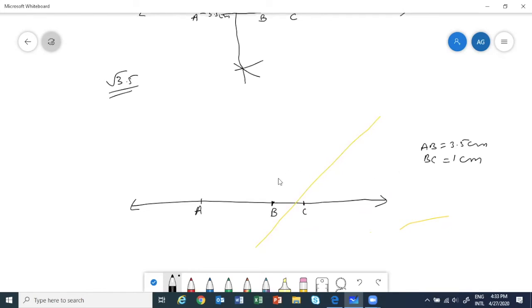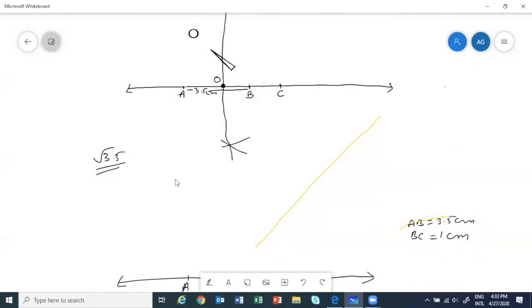Now what we are doing, we are finding the perpendicular bisector. I told you in the above figure how we find the perpendicular bisector. You open your compass, take more than half, mark the 2 arcs and draw.